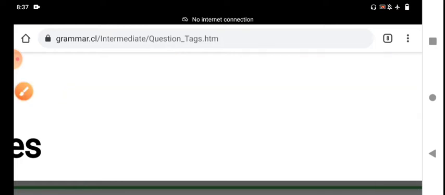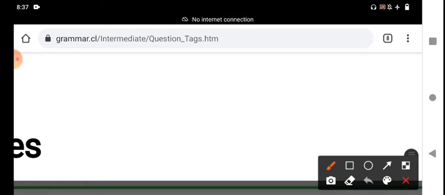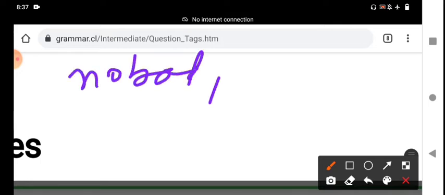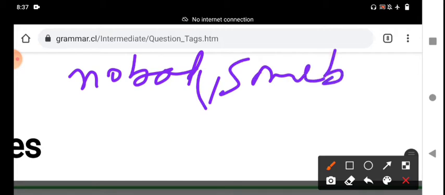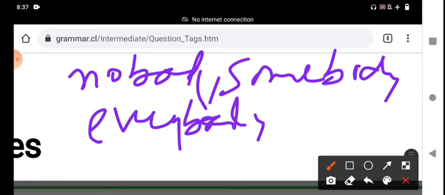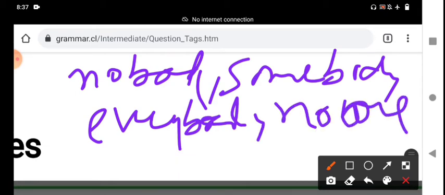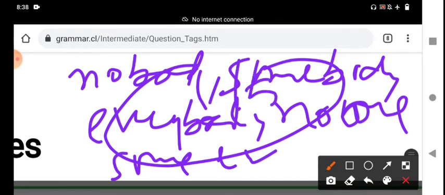Okay, my dear students, the next rule is if the subject is nobody, somebody, everybody, no one, someone, everyone. These are the pronouns. These are the indefinite pronouns. In this case, we use they as the pronoun. Instead of these words, the pronoun we should use is they.